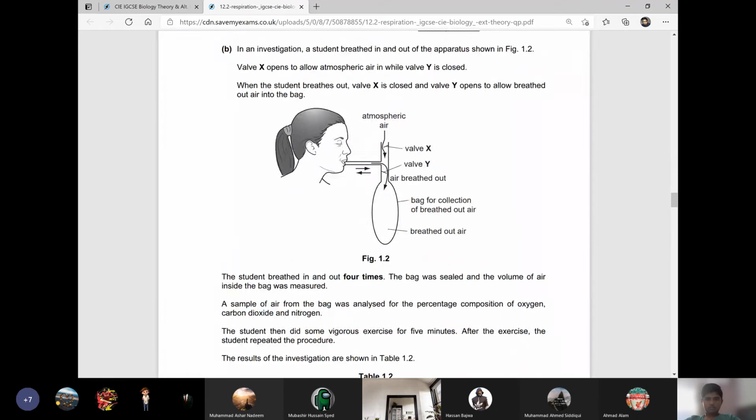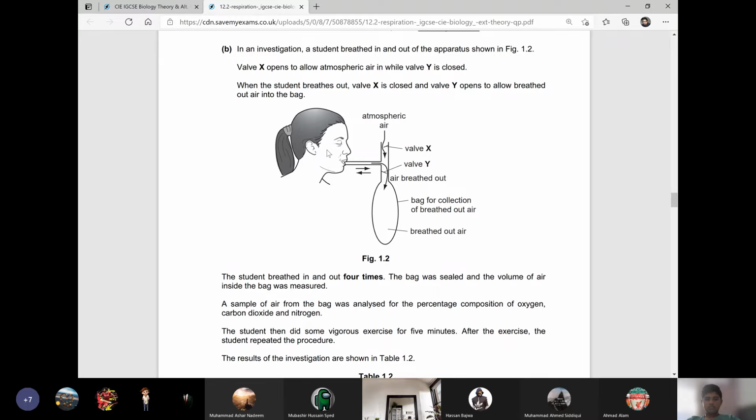In an investigation, a student breathed in and out of the apparatus shown in figure 1.2. Valve X opens to allow atmospheric air in while valve Y is closed. Look, boys, when valve Y is closed, at that time valve X is open and the air can enter.